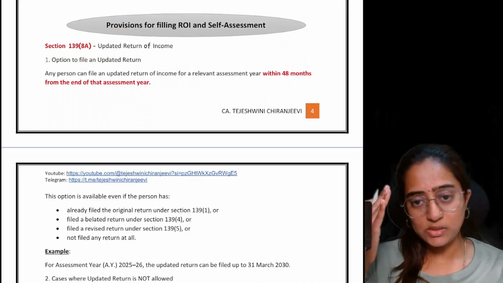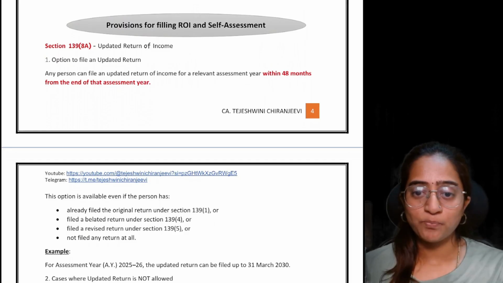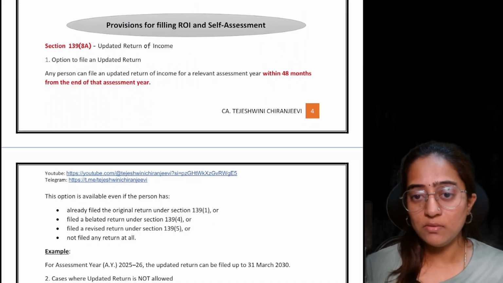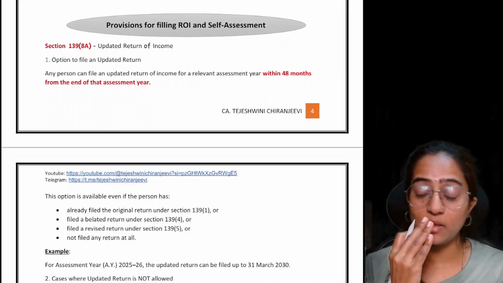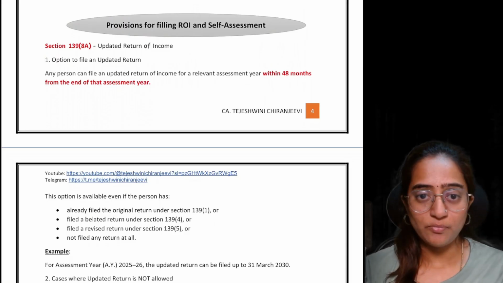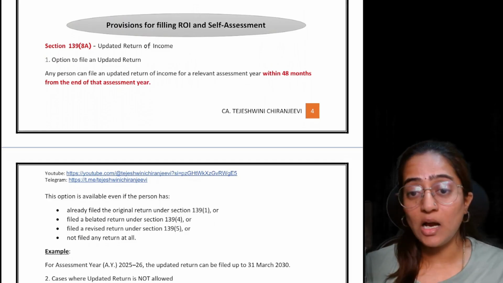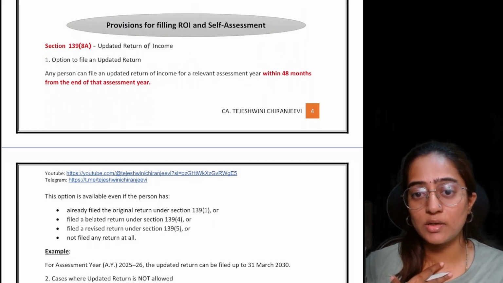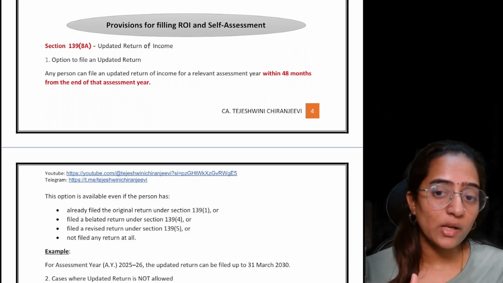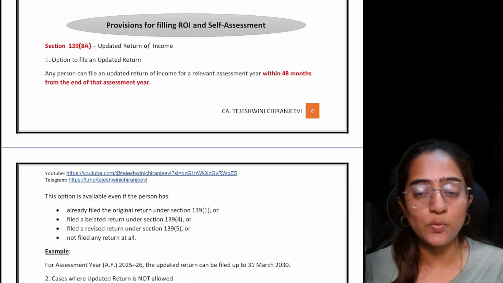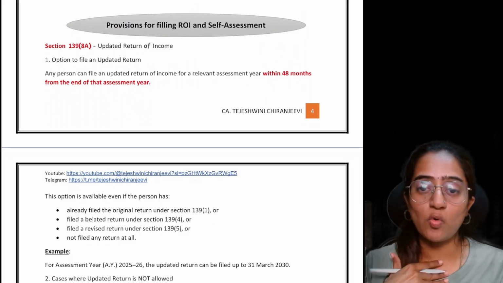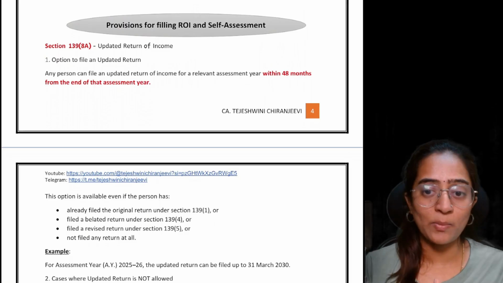So now tell me, just use common sense. You have filed your income tax return like a good citizen within the due date. Now the revised return's due date has gone. Now you want to revise it. If you go and tell the government that I want a refund, my refund which I asked for is, let's consider, 50,000, now I want my refund to be 60,000, will the government allow? Obviously no. But if it is the reverse case, my tax liability which I paid is 50, now I want to show my tax liability as 60, or my turnover more.